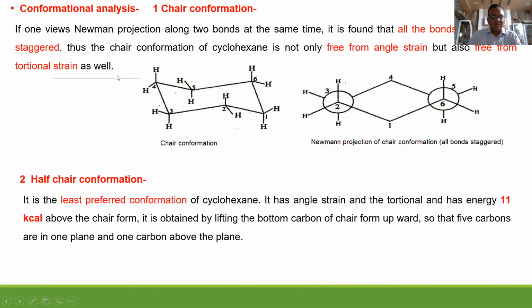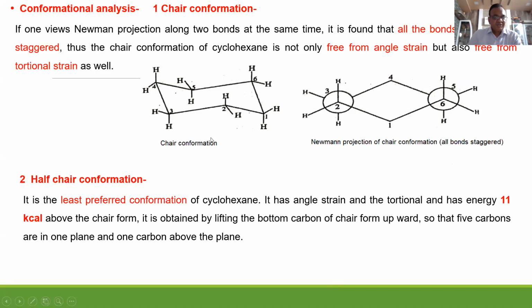Now this is the chair conformation. 6 carbons, 12 hydrogens. On each carbon there is an axial hydrogen and an equatorial hydrogen. Correct. So this is the Newman projection formula. First carbon, second carbon. This is the first carbon of cyclohexane. Second carbon, third carbon, fourth carbon, fifth carbon, and sixth carbon.